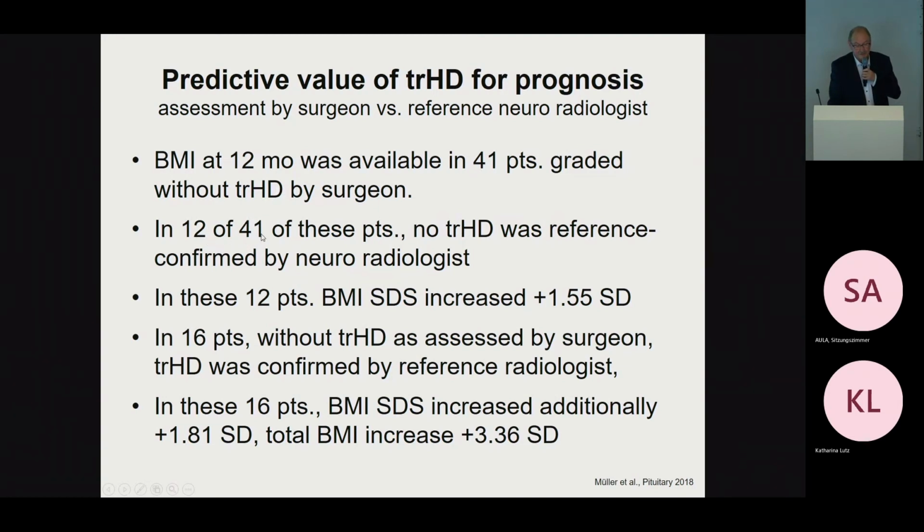In 12 of these 41 patients, no treatment-related hypothalamic damage was confirmed by the reference neuroradiologist. In these 12 patients, BMI SDS increased by 1.5 standard deviations during the first 36 months. In 16 patients without treatment-related hypothalamic damage as assessed by the neurosurgeon, treatment-related hypothalamic damage was confirmed by the reference radiologist. In these 16 patients, BMI SDS increased by an additional 1.8 standard deviations. Total BMI increase was 3.3 standard deviations.